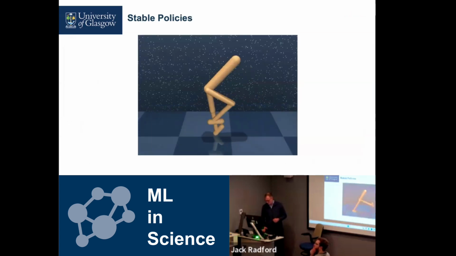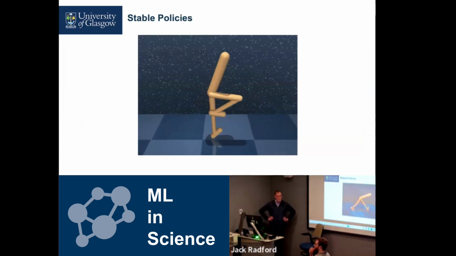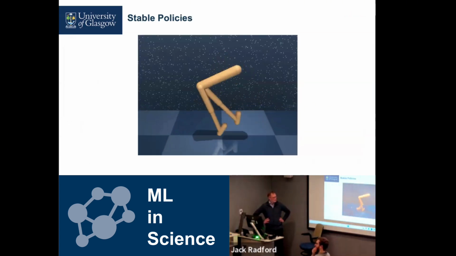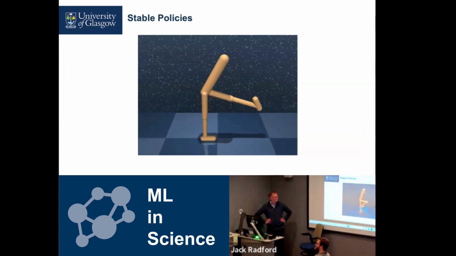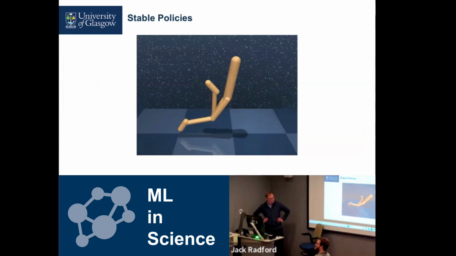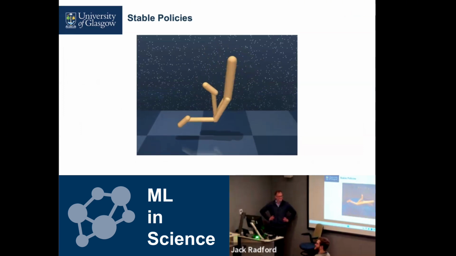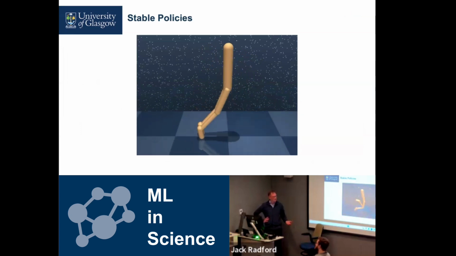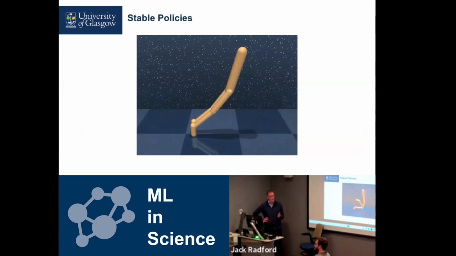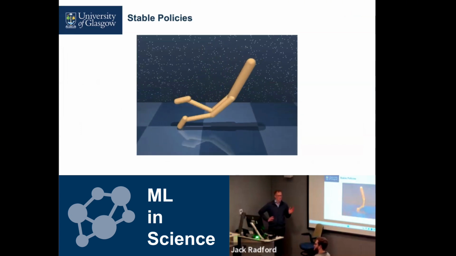And so these policies, what do they look like? We've learned to straighten our leg and march forward. And my personal favorite is learned to do the worm. Apparently, it's a really stable policy. It's still upright for some of the time, still moving forward, just not quite as high performing, but it is more stable.